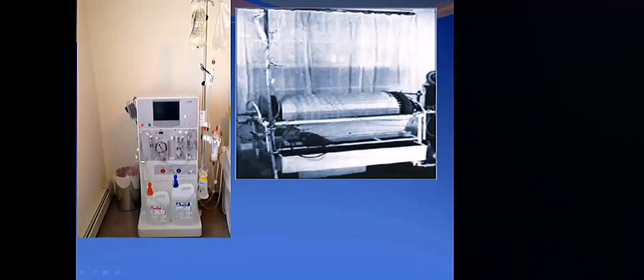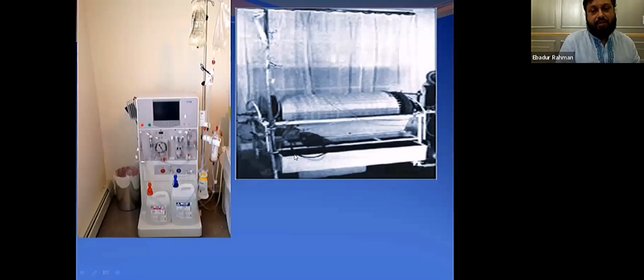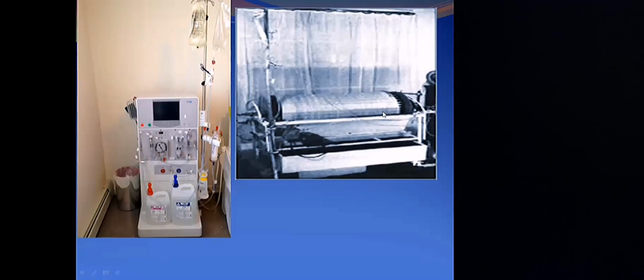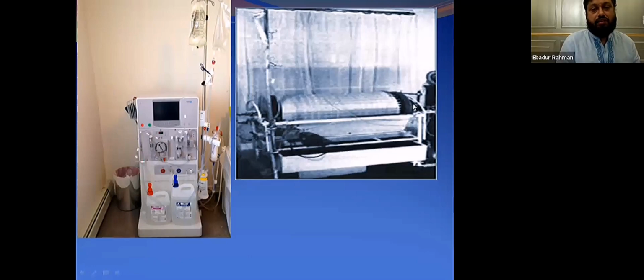That's the machine, how it looks. And this was the previous machine on the right. And you can see this is the filter. This is almost a 1 meter long filter, and the machine looks almost like a weaving machine. And this is the machine of today. It is only about 1.5 feet in length compared to the 1 meter filter, which used to be used previously.